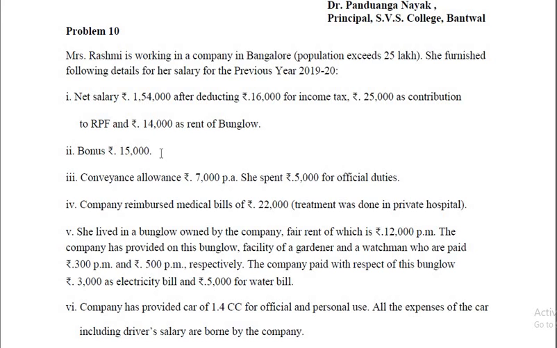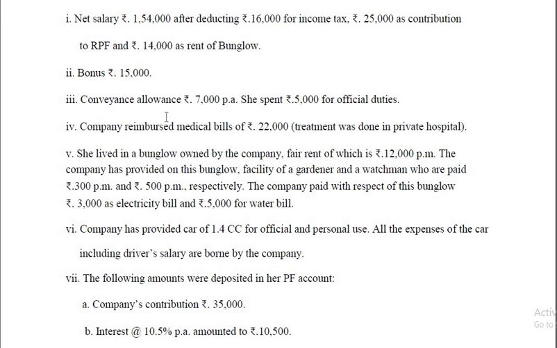Bonus 15,000, that is taxable. Conveyance allowance 7,000 per annum is granted, whereas she spent 5,000 for official purpose. So 7,000 minus 5,000, that is 2,000, is taxable.